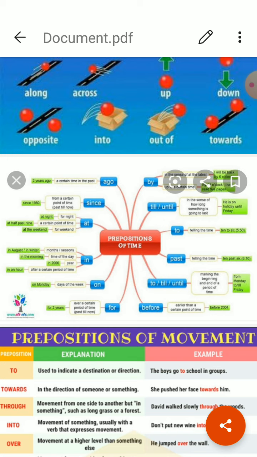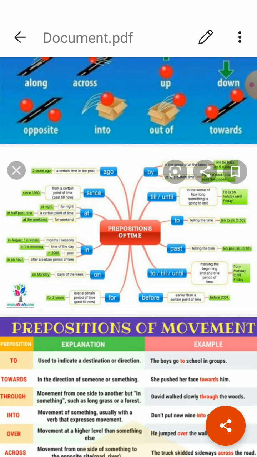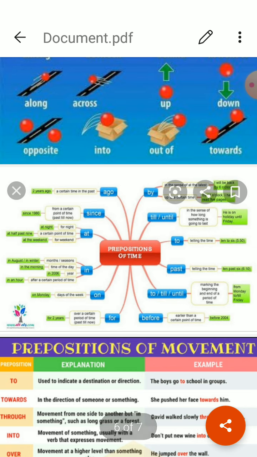First is at. It is used to tell us the exact time of action. He will come at 8 o'clock. These are also used to tell the age at the time of action. He joined the political party at the age of 15. Next is in. It is used to signify periods like year, month, week, season, in winter, in summer, in January, in 1947, like this. On. It is used with the days of week or dates. On Monday, on 4th of August, on 15th of January, like this.